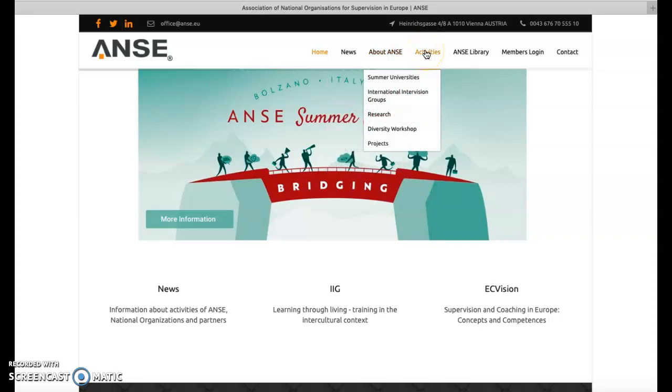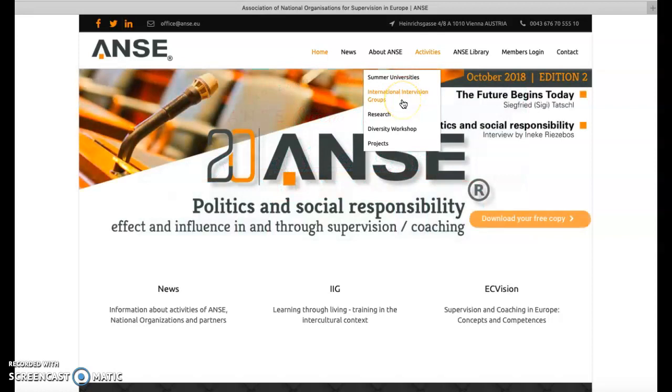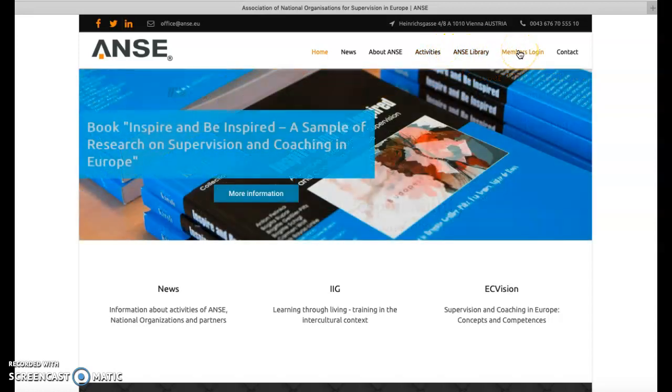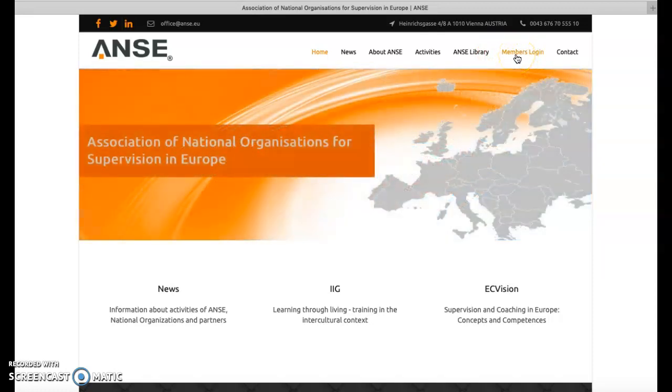Here's also a section with activities, summer universities, international intervision groups, research, diversity, all kinds of information you want to have. There's a library, and here's the members login button. If you try to log in, you won't get in because this button is only for presidents and delegates of national organizations.